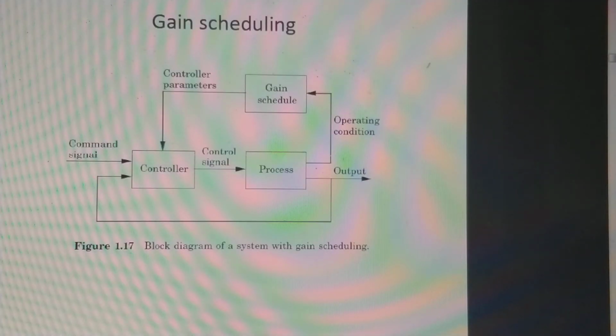The system consists of two loops. The inner loop is composed of the process and the controller, and the outer loop adjusts the controller parameters on the basis of the operating conditions. That is, the scheduling variables are those which correlate well with the operating condition. Gain scheduling can be regarded as a mapping from the process parameters or the operating condition to controller parameters.